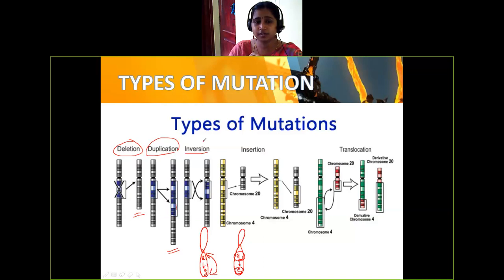Insertion: if you take a new set of chromosome, a new set of genes will come and get inserted. That is called insertion. Translocation is nothing but a particular set of genes getting totally relocated to some other chromosome. That is called translocation. They change their location.